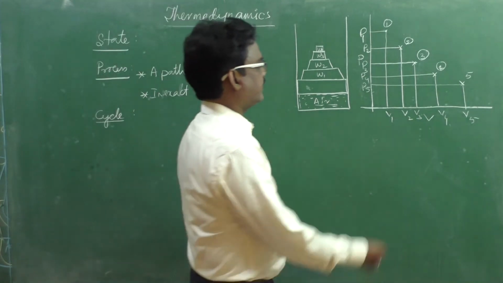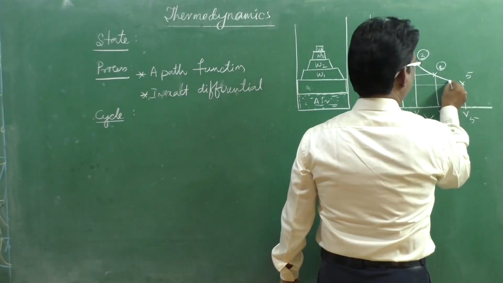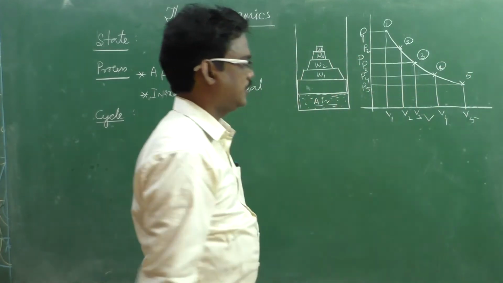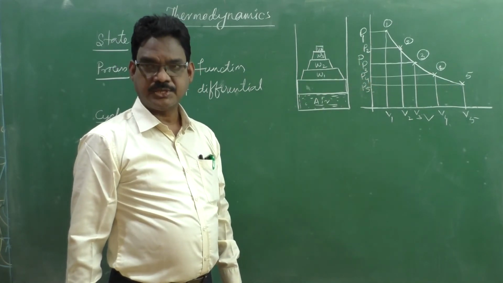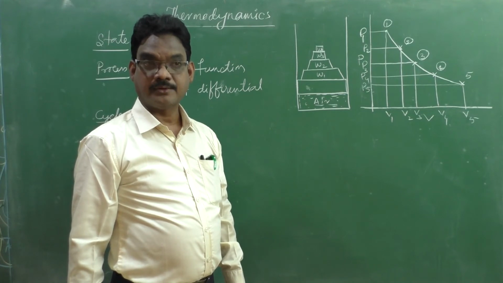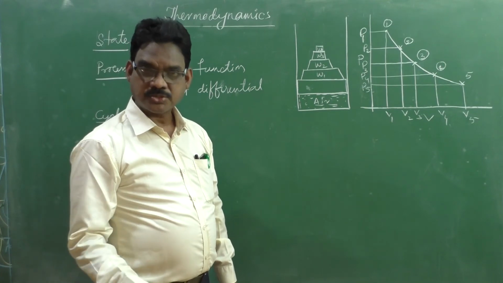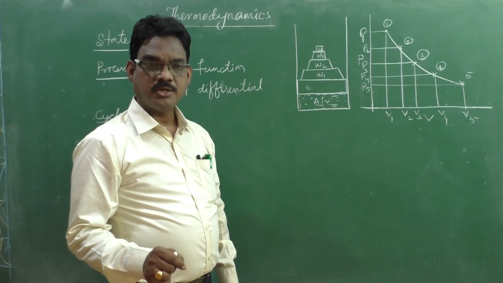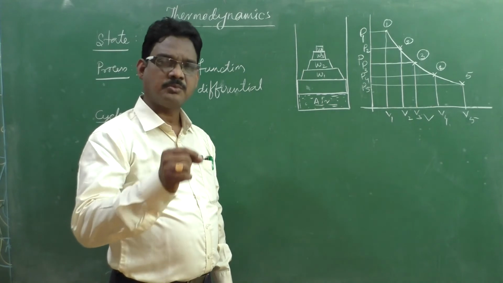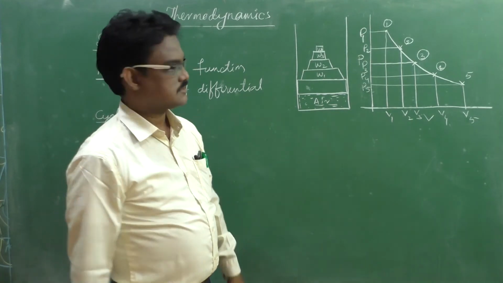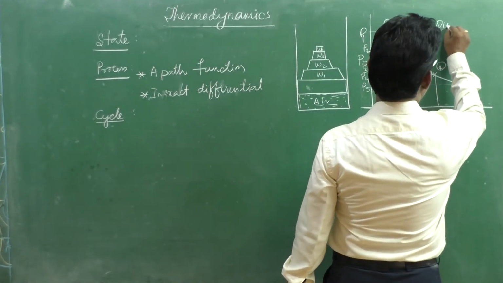After that, if I draw a curve, that curve represents a thermodynamic equilibrium line, or the curve represents a process which has thermodynamic equilibrium conditions, or a series of thermodynamic equilibrium conditions. Such a type of process we can call a quasi-static process.